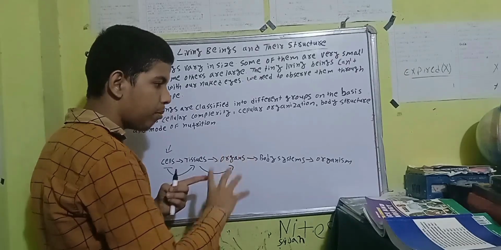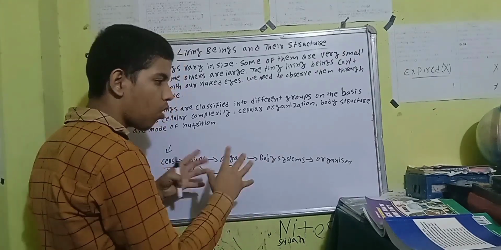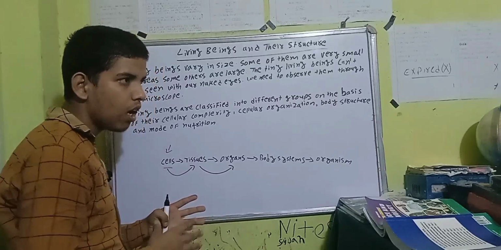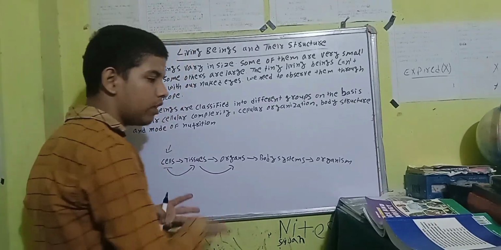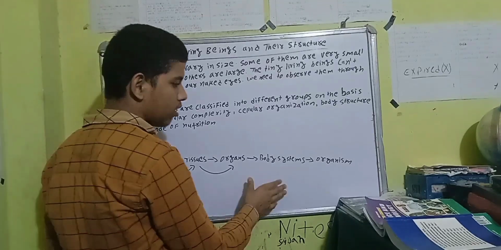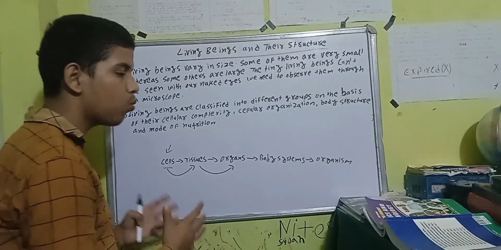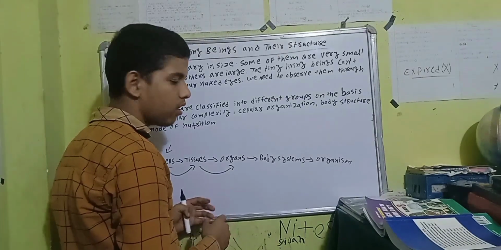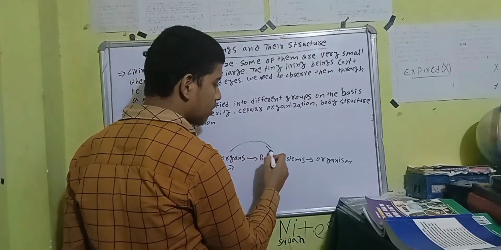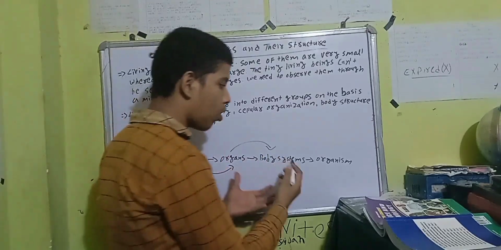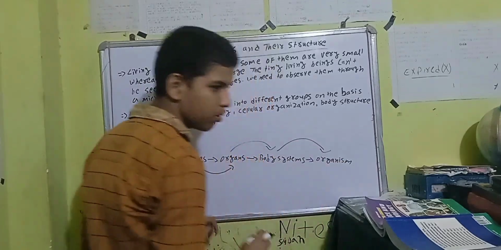So organs work in coordination to form what? Body systems. And then body systems form the whole organism, right?